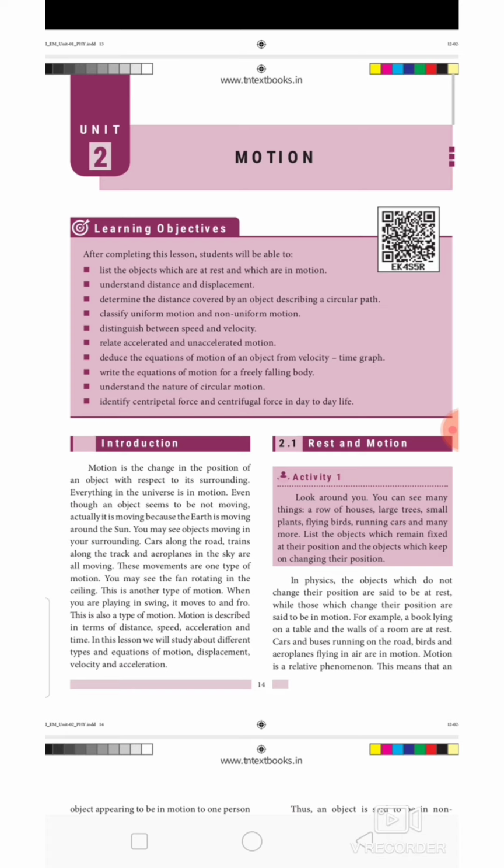After completing this lesson, you will be able to list the objects which are at rest and which are in motion. You can understand distance and displacement. You will determine the distance covered by an object describing a circular path. You can classify uniform motion and non-uniform motion. You can easily distinguish between speed and velocity. We can relate accelerated and unaccelerated motion. This is what we are going to see in today's class. Let's move on to the class.